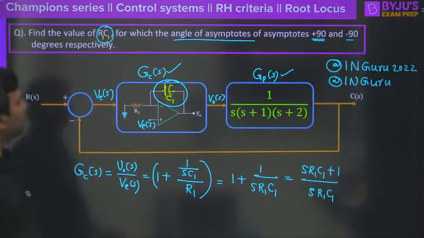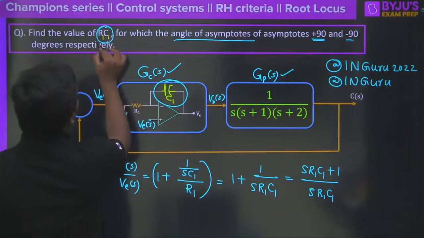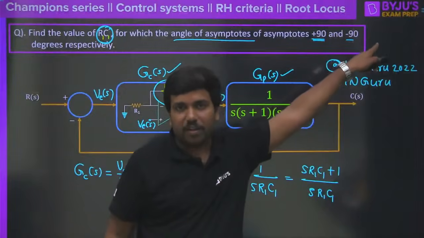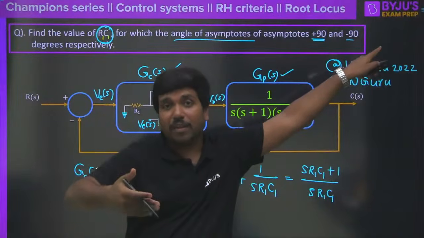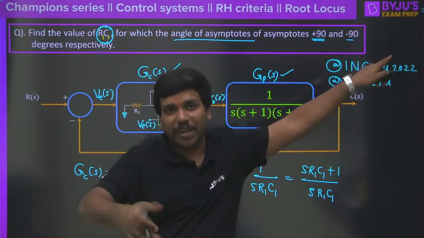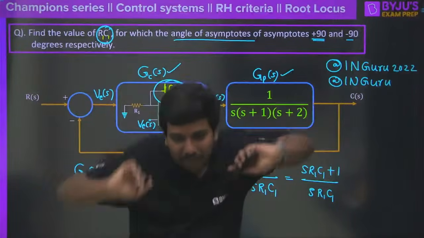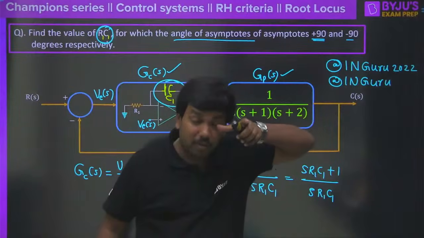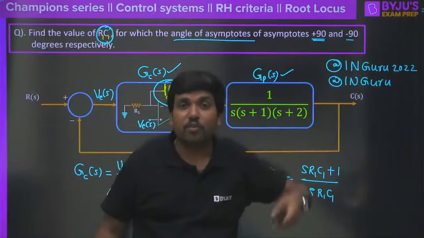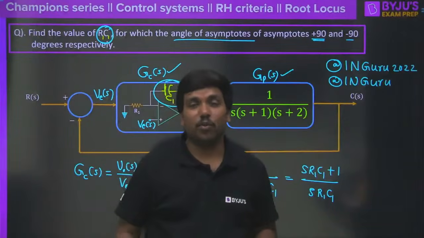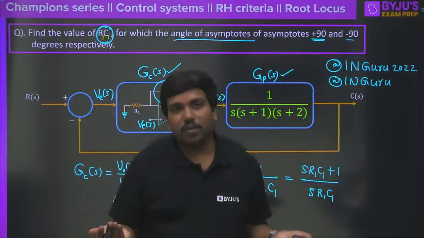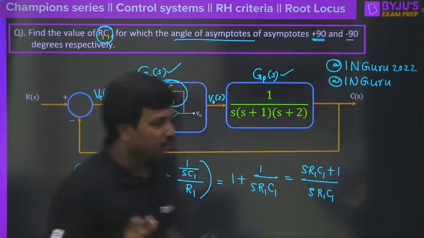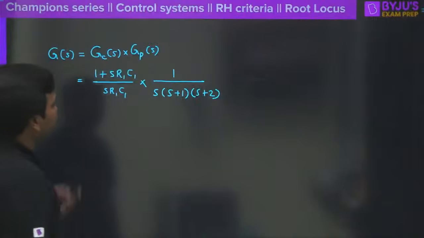The question was, find the value of R1 and C1 where the angle of asymptotes will become plus 90 and minus 90. See, sometimes there might be a chance that it may not be possible also. Don't worry about how to calculate the third degree equation without a calculator. Most of the time we cannot get the answer so easily, so you require the calculator. There are a lot of procedures, long division method and all these things, but it is slightly difficult. I suggest that you use the calculator, because in GATE they will give the calculator to you, right?